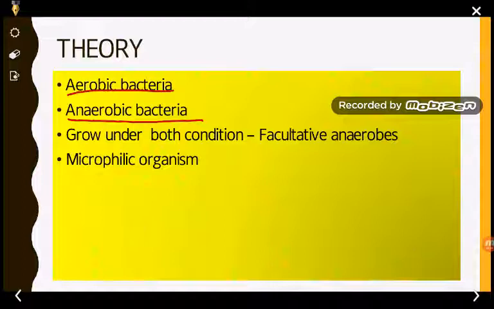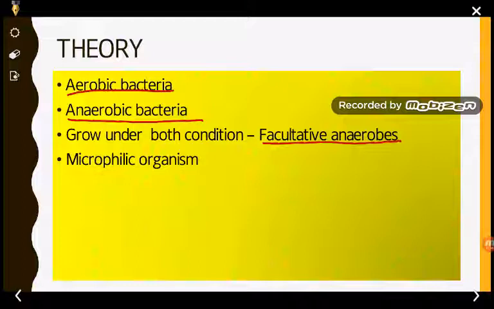Next are certain bacteria which can grow in the presence or absence of oxygen. So it can grow in both conditions, so that's why they are said to be facultative aerobes.